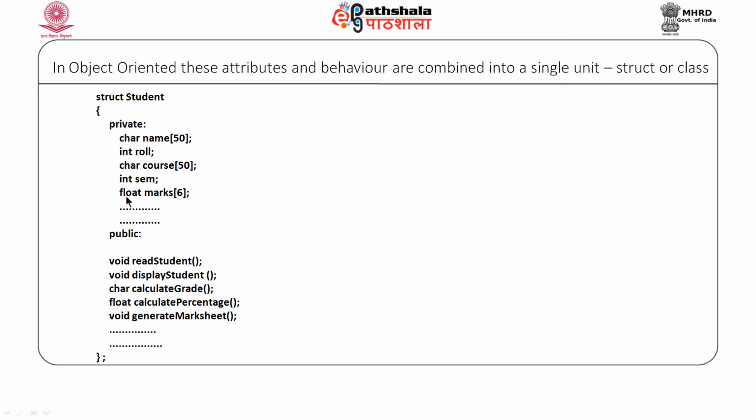In C, we were allowed to define only data members, but in C++, a structure can be extended to have even functions as members of the struct. So, here we are defining the student entity in more completeness. Here the data and the functions are no longer separate entities, they are bundled together in a single unit called a structure.